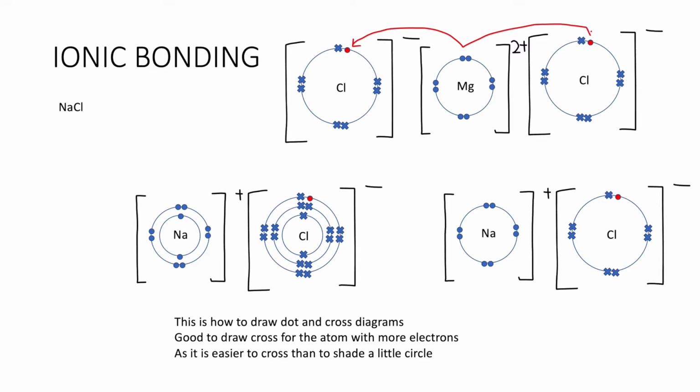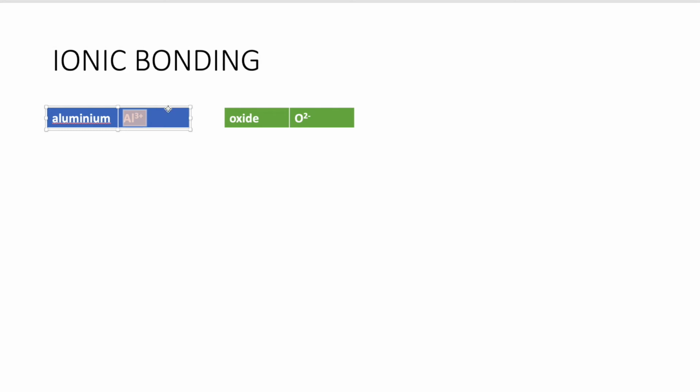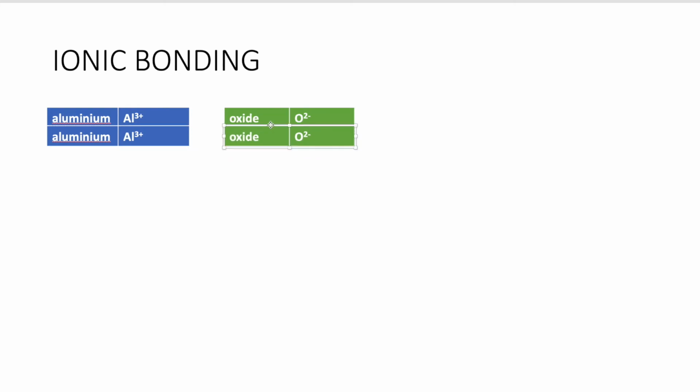Another combination will be where the cation donates 2 and 2 anions will each receive 1, in the case of magnesium chloride. This is how you draw them. And for ionic compounds, you will need to know how much in proportion they occur. So for an example, aluminium is a +3 charge and oxide is a -2 charge. They have to resultantly form an ionic compound with 0 charge. How do they do that?